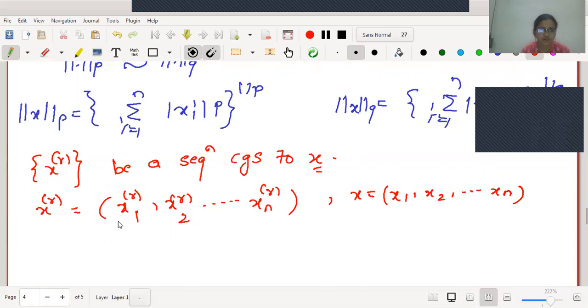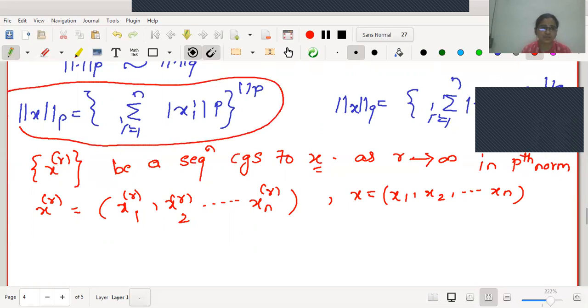What is given to us? X_r converges to X as r tends to infinity, and I will assume this is in the pth norm. Let me remind you again, whatever norm we have defined, we have already proved that it works as a norm on LPN spaces, and also we have proved the completeness of the LPN spaces with respect to these norms.